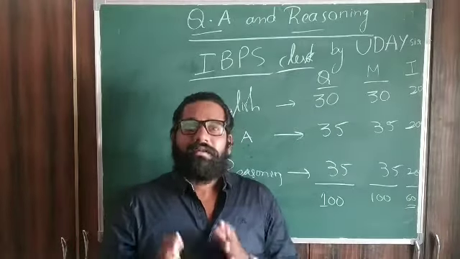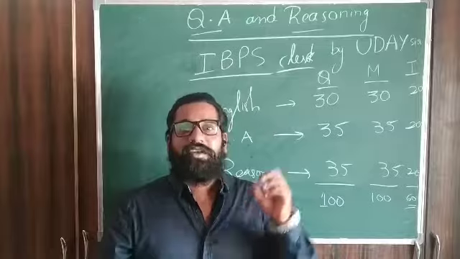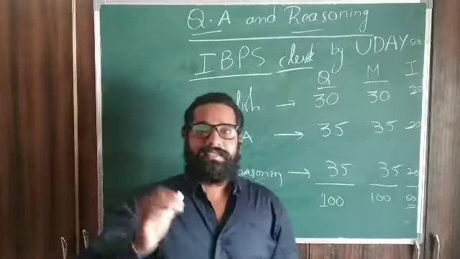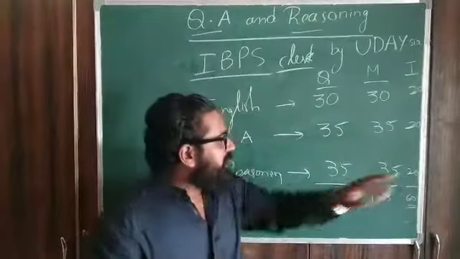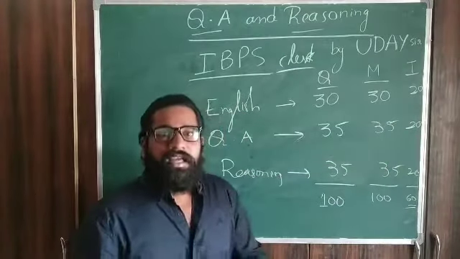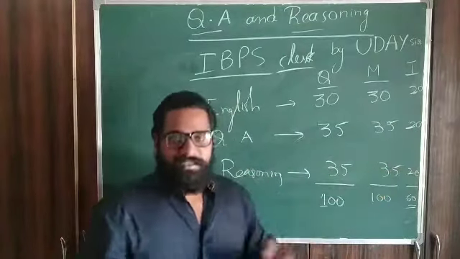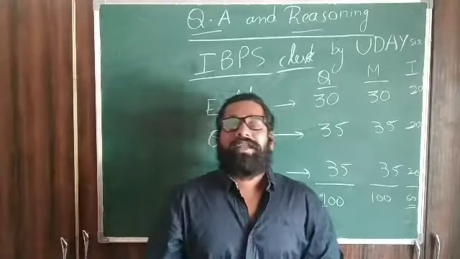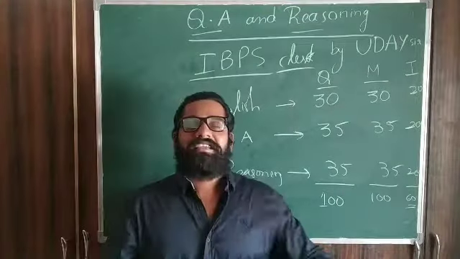But the thing is, how we can apply this concept in the examination, because you have only 20 minutes for quantitative aptitude. In the same way, 20 minutes for reasoning. Coming to reasoning, I'll explain it very easily.